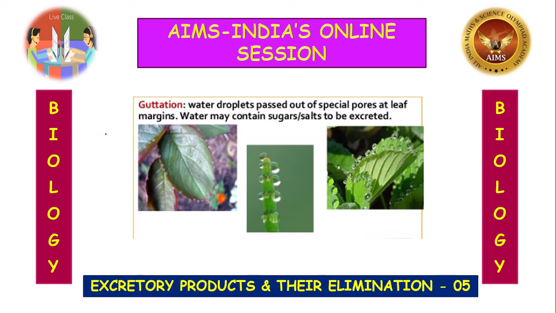The products of photosynthesis are the reactants of respiration. So in plants the metabolites, meaning the products of metabolic activities, are of different types. They are divided into two: primary metabolites and secondary metabolites.